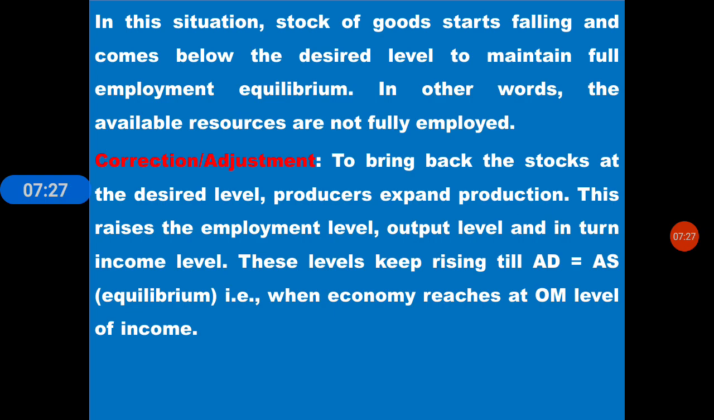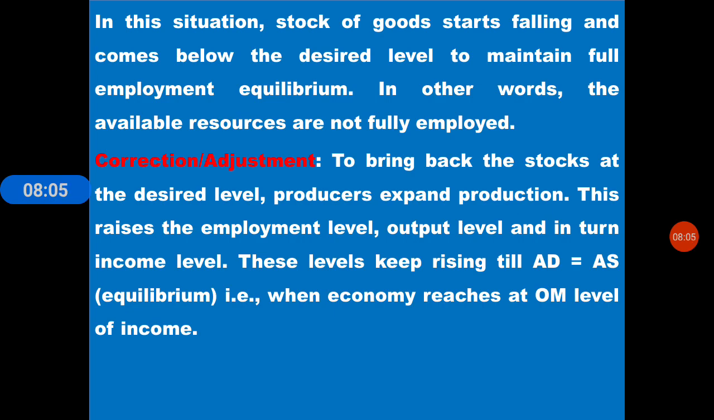In this situation, stock of goods starts falling and comes below the desired level to maintain full employment equilibrium. So before you can say that there is excess demand, supply cannot be sold, and all the stock with the economy cannot be sold so that it may satisfy the wants of the people.